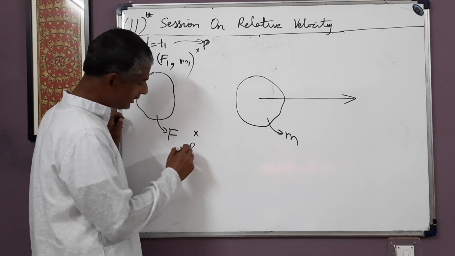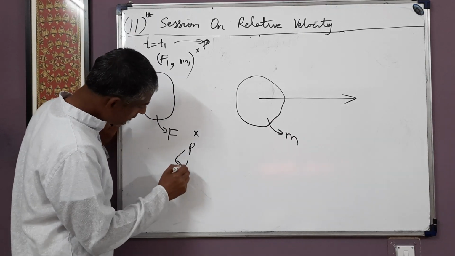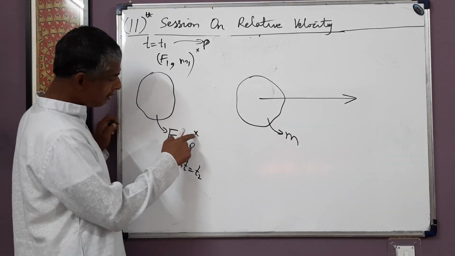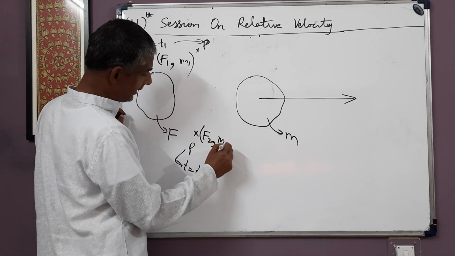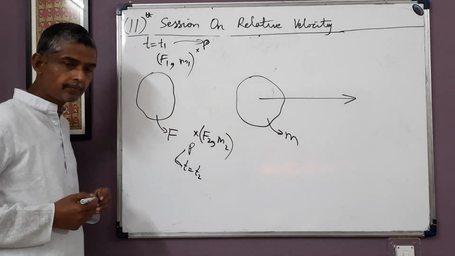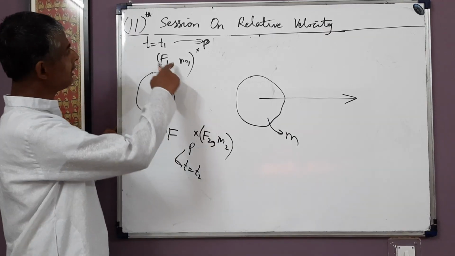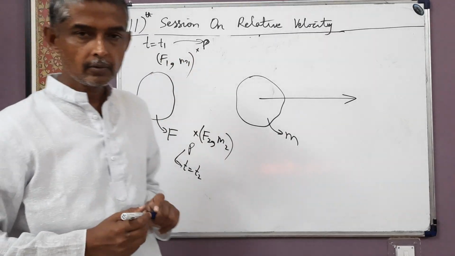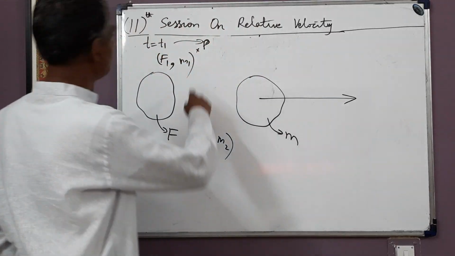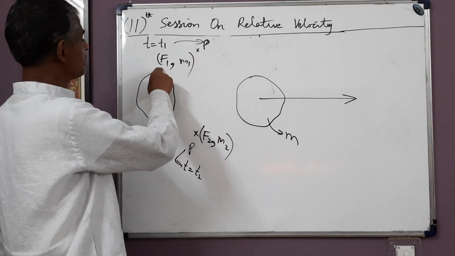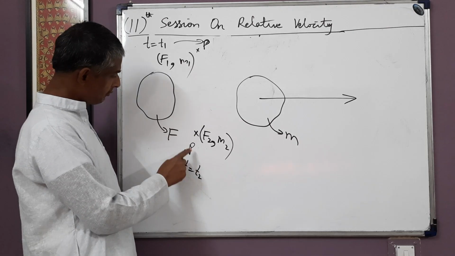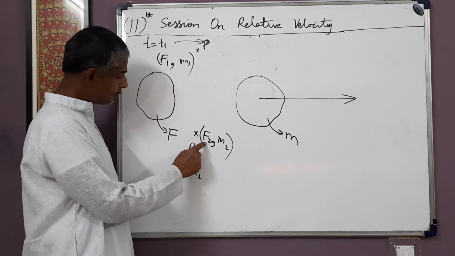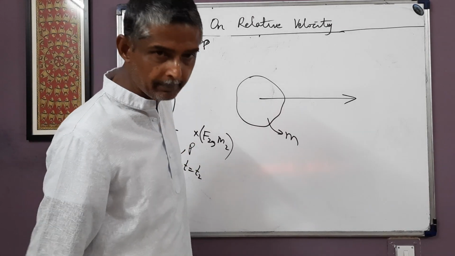So at t = T2, point P occupies location F2 of frame F and location M2 of frame M. And at t = T1, point P occupies F1 of frame F and M1 of frame M.